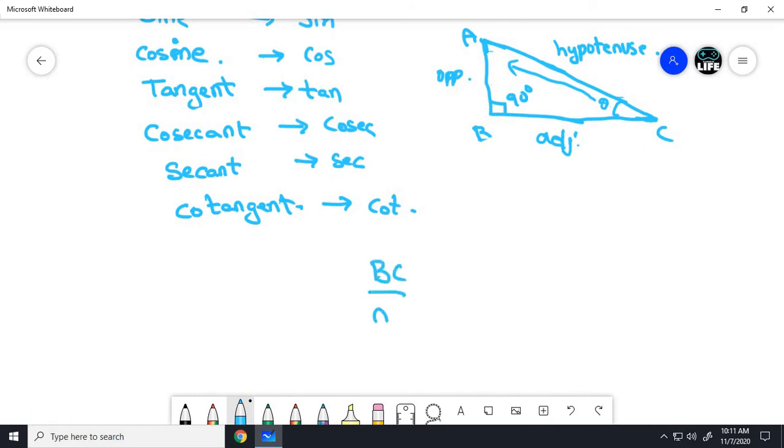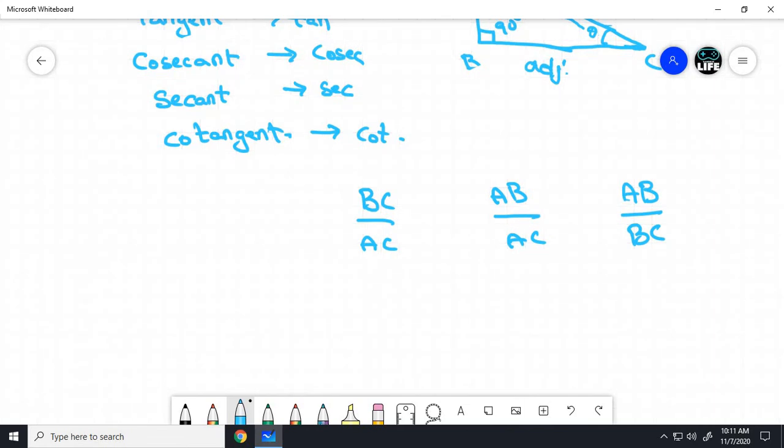BC by AC, AB by AC, AB by BC, and their reciprocals: AC by BC, and this one's reciprocal will be AC by AB, and this one's reciprocal will be BC by AB.